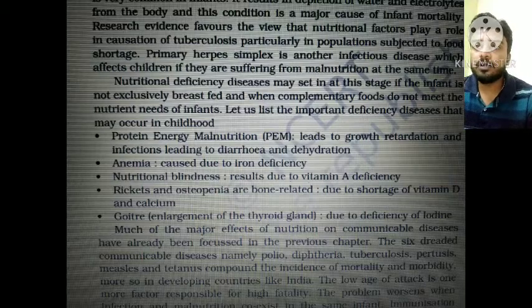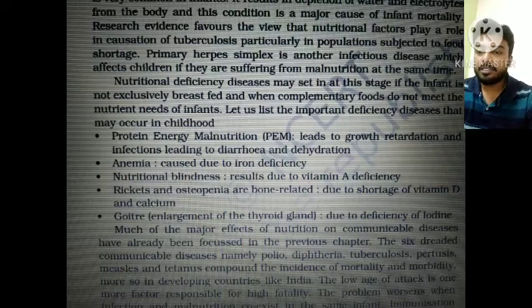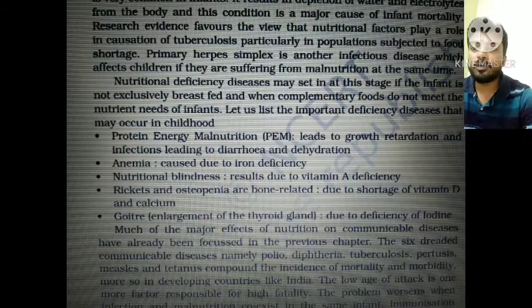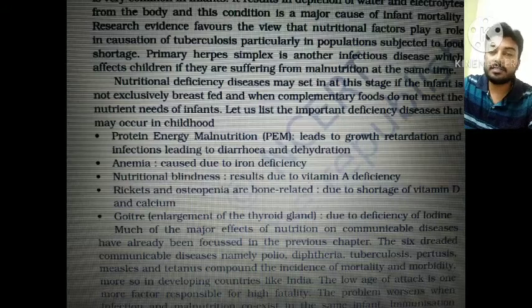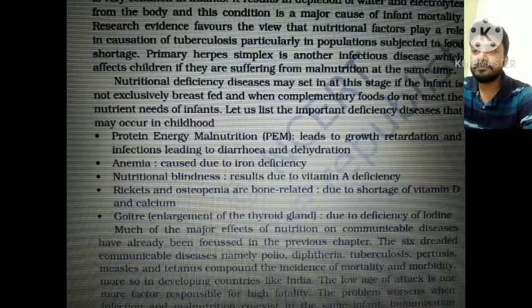Now coming to the common health and nutrition problems in infants and young children. These are the important deficiency diseases that may occur in childhood. Number 1, protein energy malnutrition, that is PEM, which leads to growth retardation and infections leading to diarrhea and dehydration. Number 2 is anemia, which we all know is caused by iron deficiency, and nutritional blindness results from vitamin A deficiency. All these deficiencies can lead to different infectious or deficiency diseases.